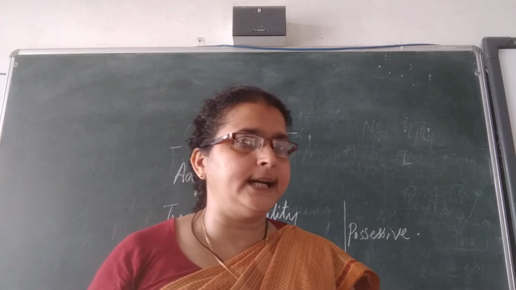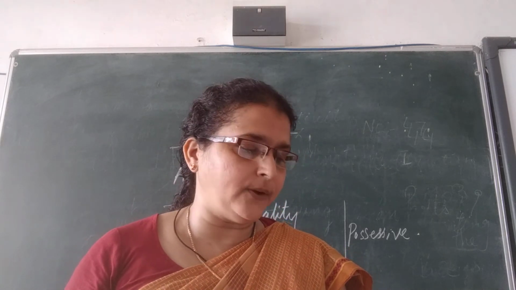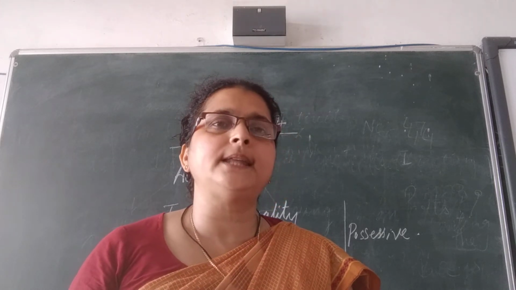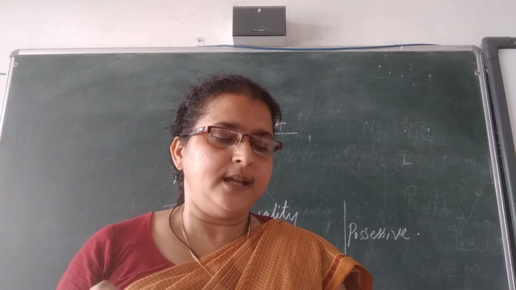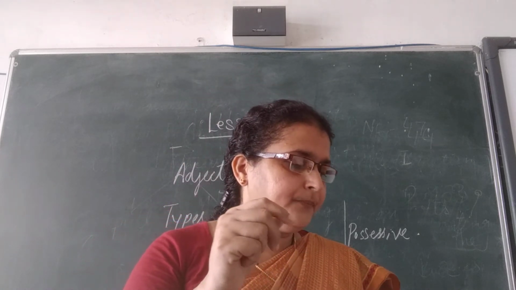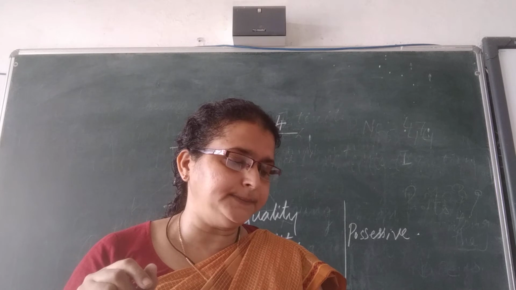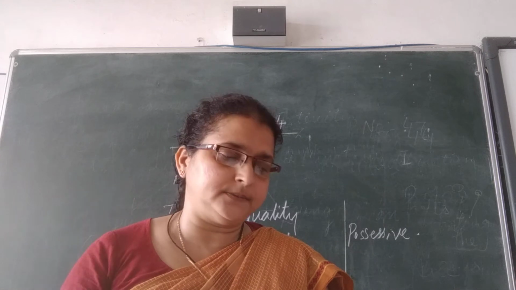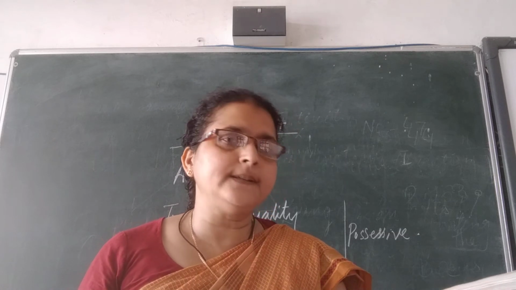The third type is adjectives of number. Adjectives of number inform us how many things there are. They are used with countable nouns. Words like few, many, ordinal numbers and cardinal numbers all come under the adjectives of number. First, second, third, all these come under the adjectives of number.